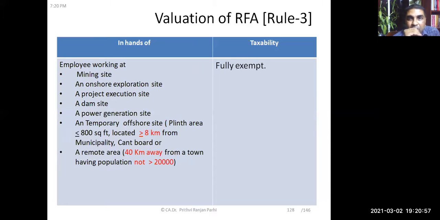Now, if the house is provided in these places, as we have discussed earlier, like a mining site, onshore exploration site, project execution site, dam site, power generation site, and temporary offshore site, or some specified located places, like a remote area 40 kilometers away from the town, having population not more than 20,000, or located 800 kilometers or more from a municipality or cantonment board, etc. In this situation, if a house is provided, it is fully exempt.